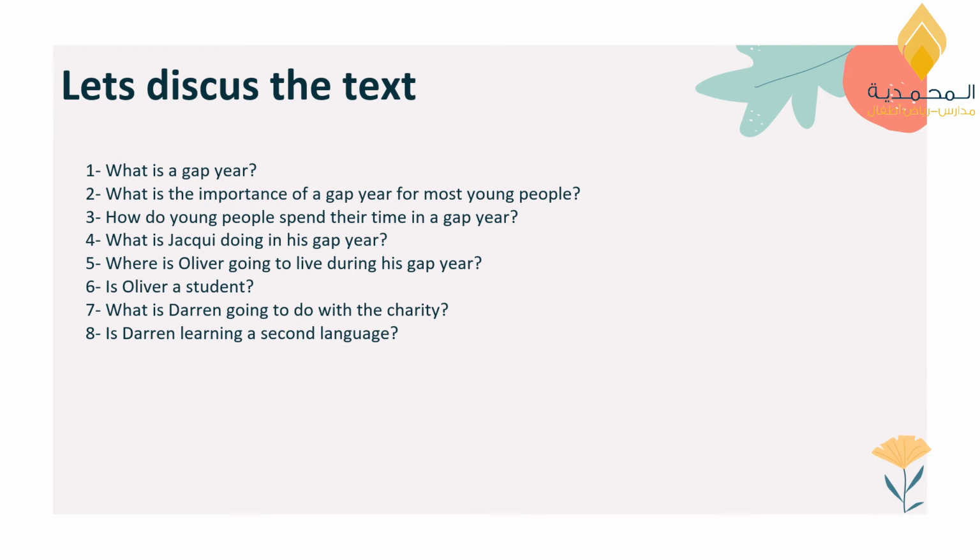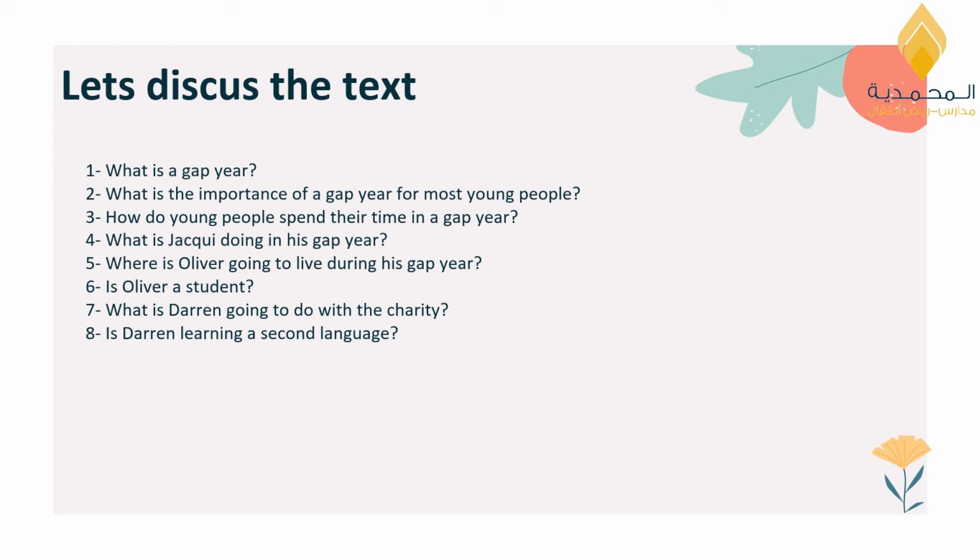The first person that we are going to talk about is Jackie. So Jackie is a student who is going to study physics at university next year, but before starting to study at university he wants to do something different, so he has got a student work visa to Thailand, and he is going to work in an animal rescue center for 9 months, and he is very happy because he is going to gain a huge experience.